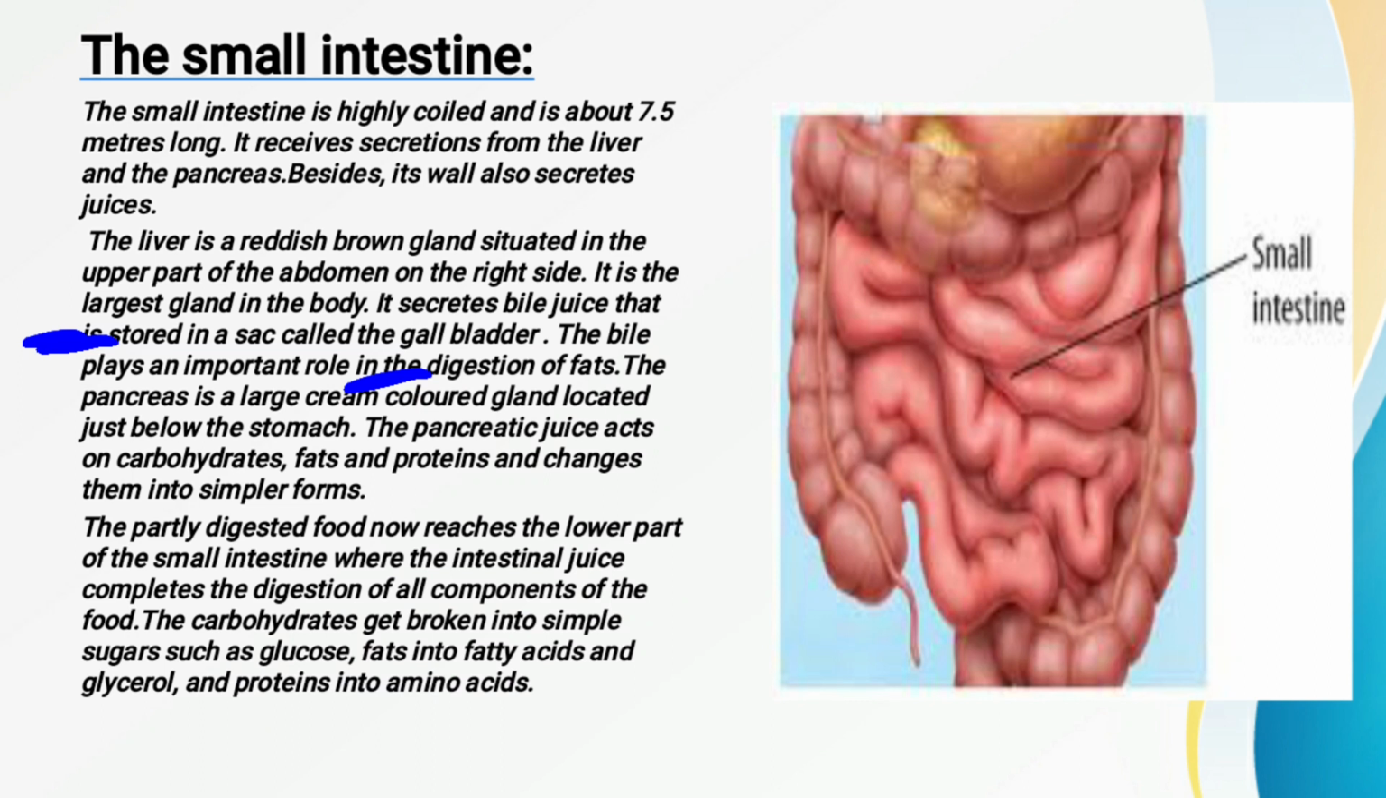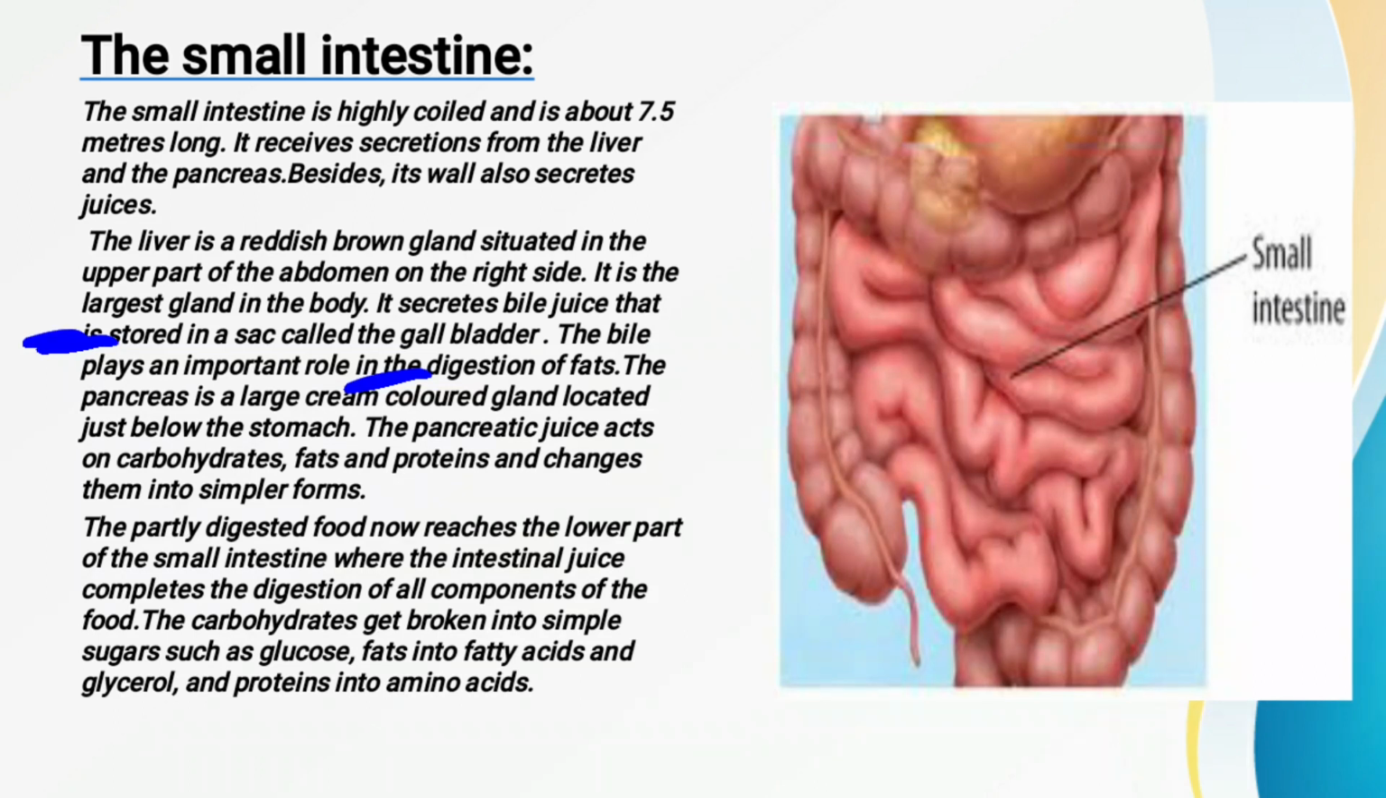Now the next one is the pancreas. As we have seen in the digestive system diagram, it is a large cream colored gland, situated just below the stomach. It also releases a kind of juice that is called pancreatic juice, and this pancreatic juice acts on the carbohydrates, fats and proteins and changes them into simpler forms.